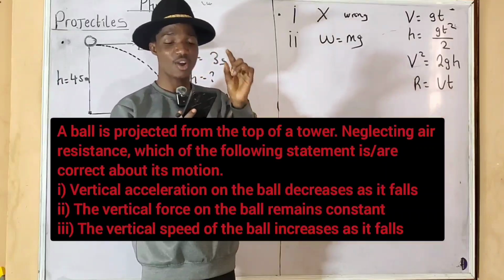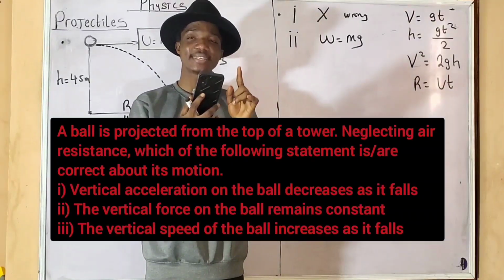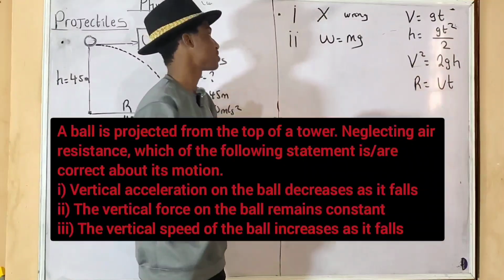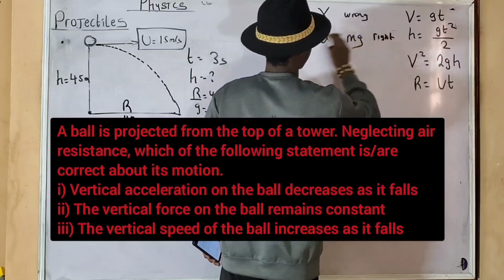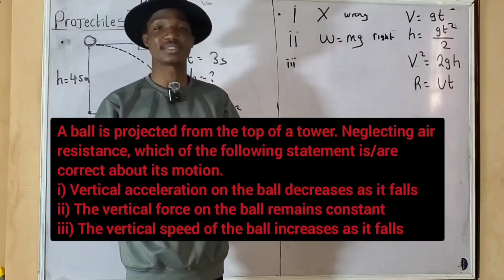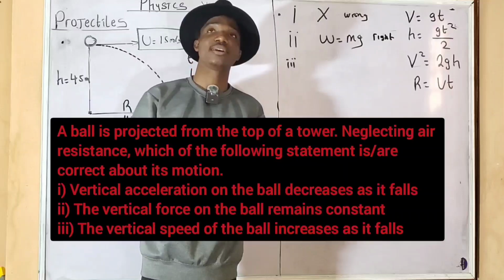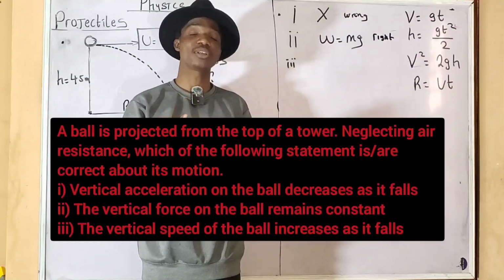Now, for the third, the vertical speed of the ball increases as it falls. This is right, and the first is wrong. I told you that when the ball is in downward motion, the speed of the ball increases with time.